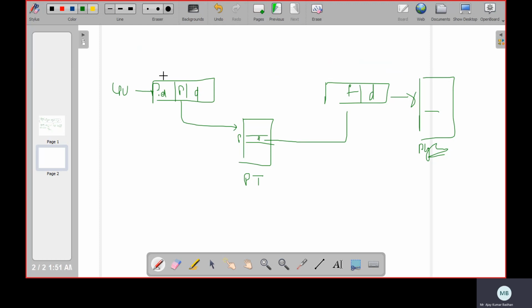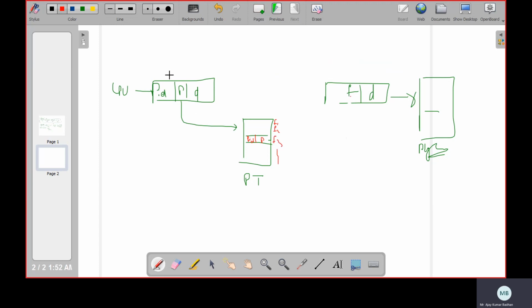But here, in this case, that is not the way. Here, we will not store frame number. What we are going to store here is the PID and the P value, the page number. Then sir, how can we get this particular frame, this F whatever we are displaying here? This will be acting as index here, like F1, F2, F3, and so on.